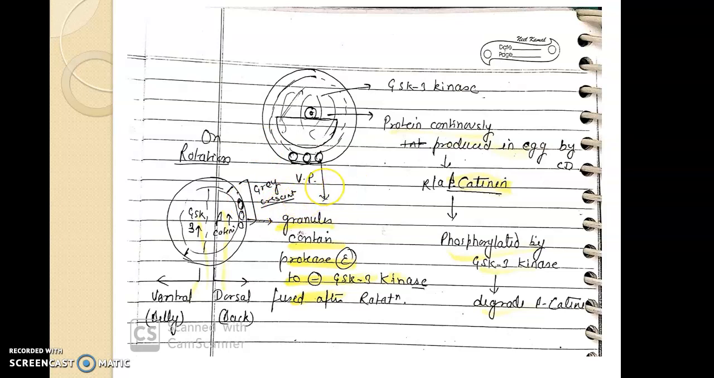In the gray crescent, granules contain protease enzyme which inhibits GSK3 kinase after rotation, and protein continuously produced in the egg, beta catenin, is phosphorylated by GSK3 kinase, leading to degradation of beta catenin.